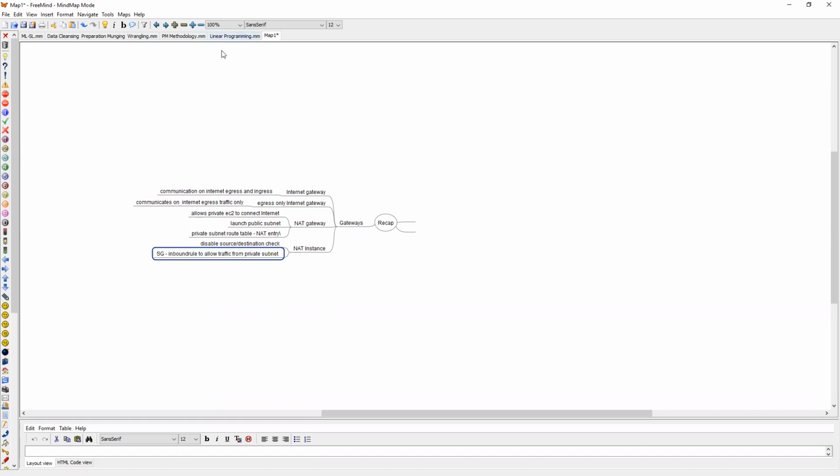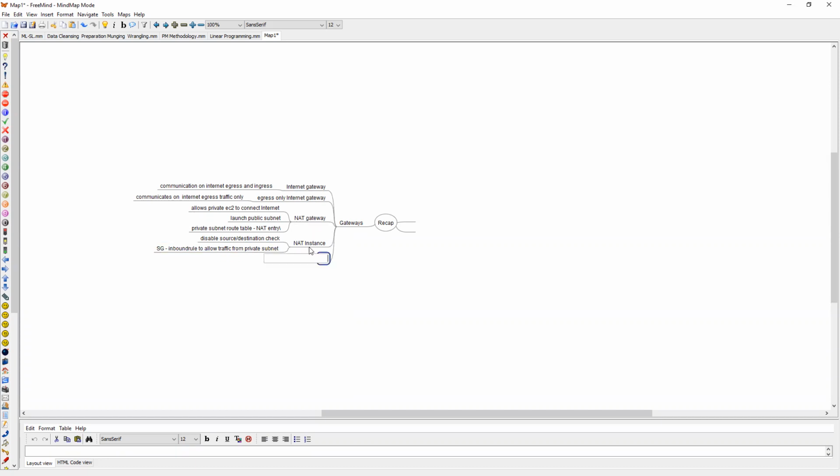That is NAT instance. So these are all the options we have to configure the internet connections. Either you can directly connect to internet. This is VPC level, whereas NAT gateways work within the subnets, public subnets, private subnets.